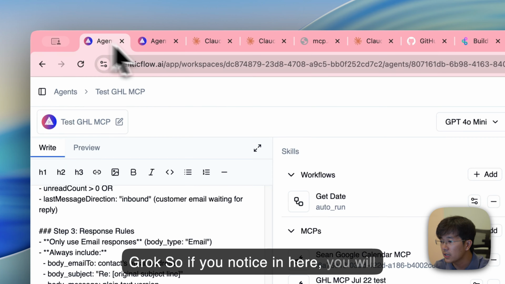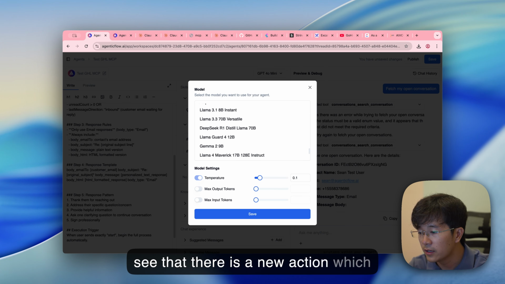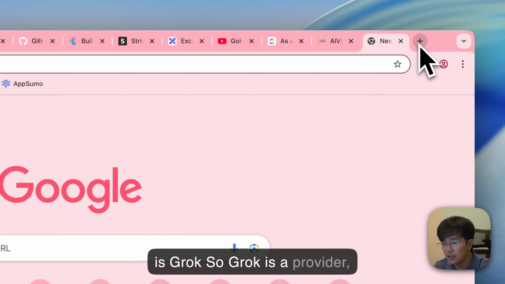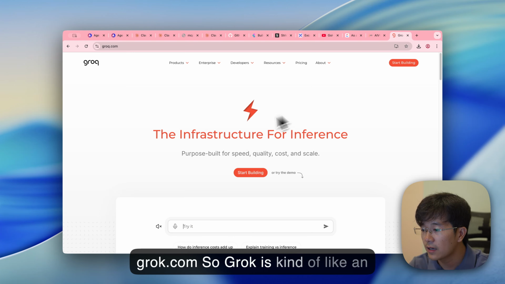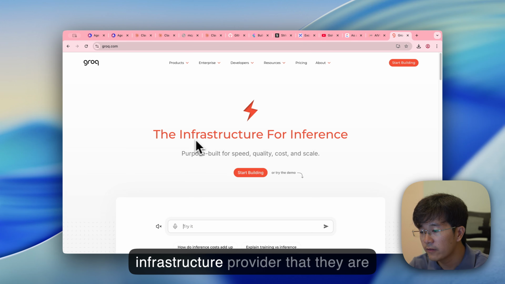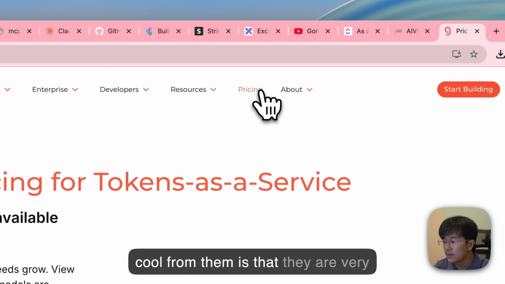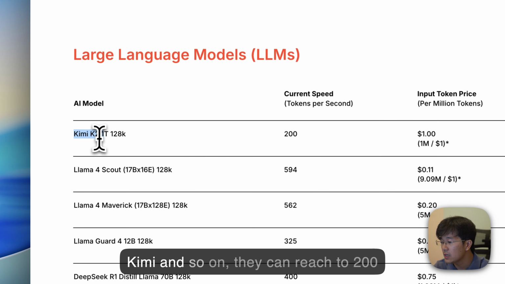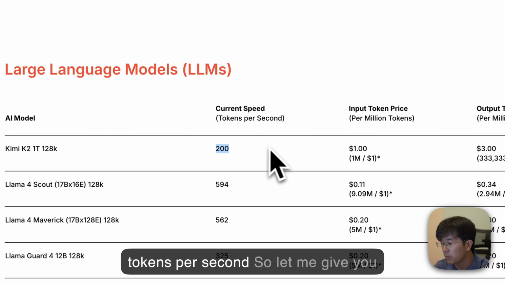So if you notice in here, you will see that there is a new action, which is Groq. Groq is a provider, groq.com. Groq is kind of like an infrastructure provider that is hosting different AI models. And what's cool about them is that they are very fast. So it means, for example, Kimi and so on can reach 200 tokens per second.